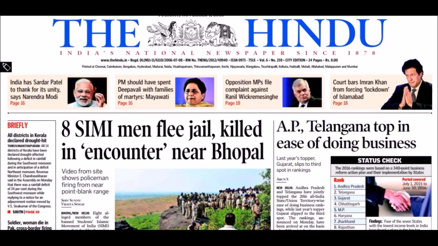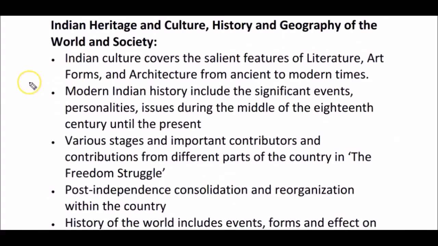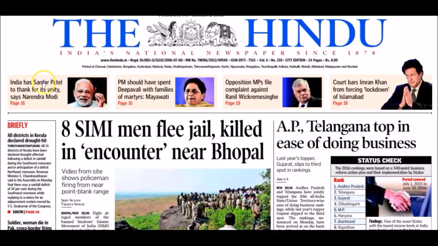In the home page, you can see India has Sardar Patel to thank for its unity. Let's prepare thoroughly on Sardar Patel. In the GS paper 1, we have a syllabus called Modern Indian History, which includes significant events, personalities, issues. So the topic of Sardar Vallabhbhai Patel exactly fits into the personalities who have contributed significantly to modern Indian history. Especially you have to prepare thoroughly on how Sardar Vallabhbhai Patel contributed for the unity of India.